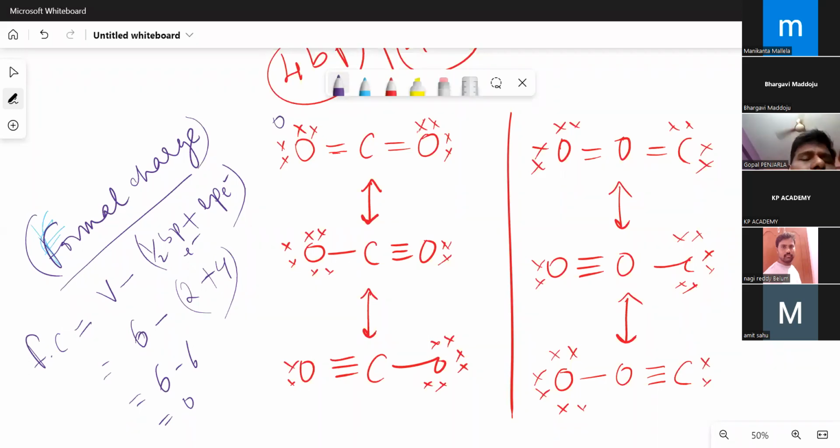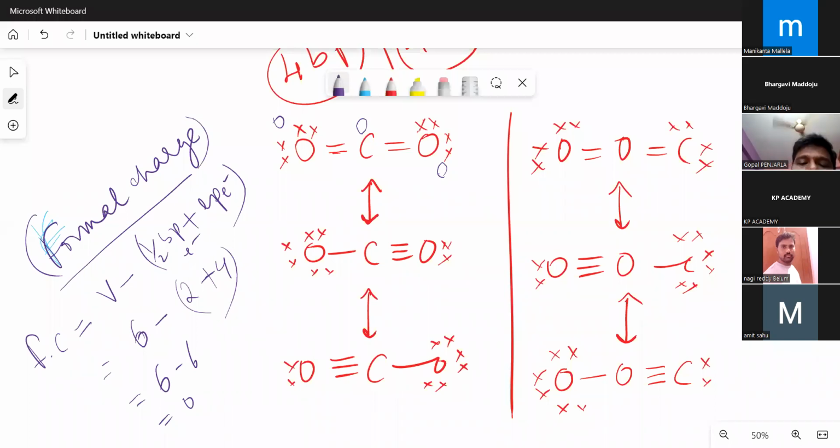Similarly, for carbon, you can calculate: 4 electrons it is investing. No lone pairs are present. How many electrons are there around carbon? Out of this 4, 2 belongs to this. Out of 4, 2 belongs to this. Formal charge is 0. For this oxygen it is also 0. So formal charges are 0, 0, 0.